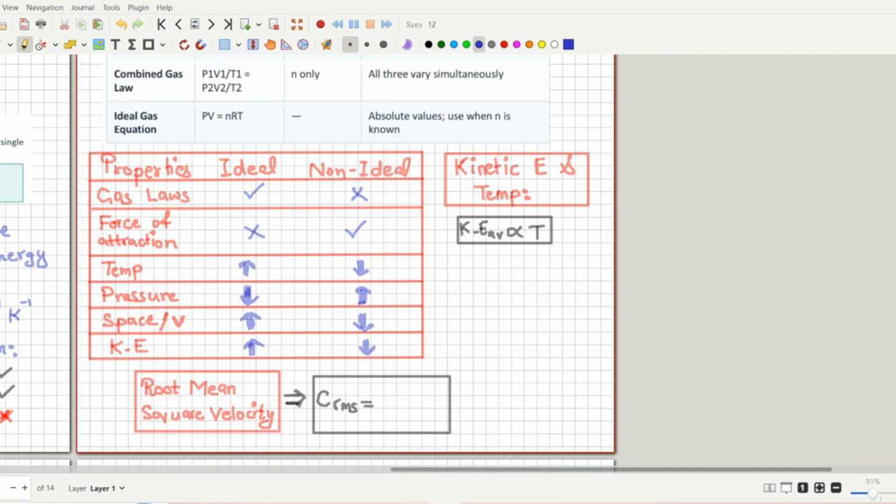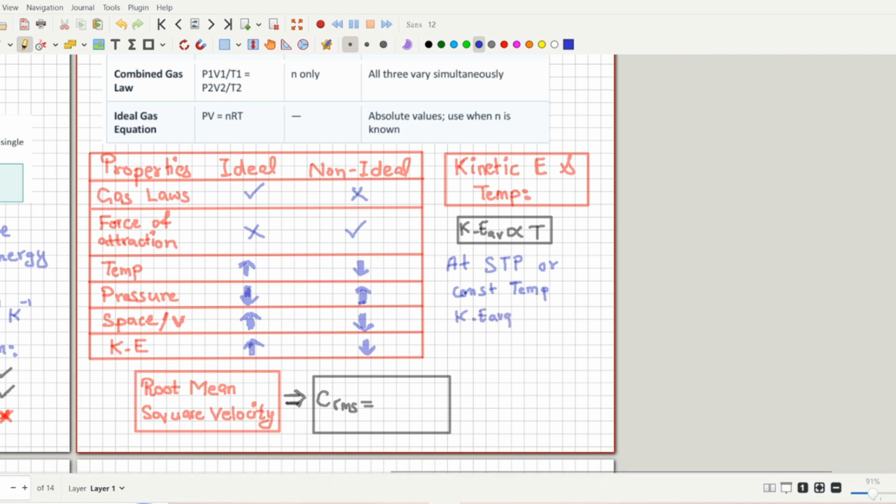Let's talk about kinetic energy and temperature for gases. Average kinetic energy is directly proportional to the temperature. We already discussed this. If you increase the temperature, then the kinetic energy of the gas molecules will also increase. But there is a catch here. The catch is that at STP, standard temperature and pressure, or you can say constant temperature, average kinetic energy is always the same.